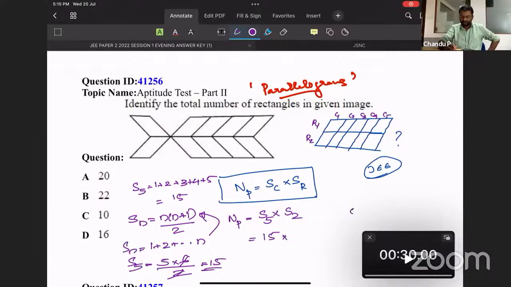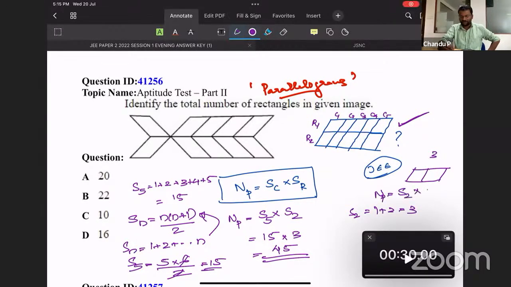Next is the sum of 2. Sum of 2 is 1 plus 2, that is simply 3. So in that figure, you can find 45 parallelograms. That is the answer for this figure. For a proof, you can check it over here. This is a figure where 3 parallelograms are there, and the number of parallelograms equals sum of columns 2, sum of rows 1. So sum of 2 into sum of 1, 1 plus 2 into 1, that is 3. And we are getting that 3 over here. That is the proof I just gave.